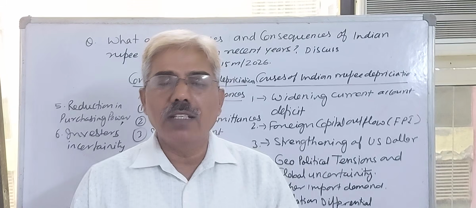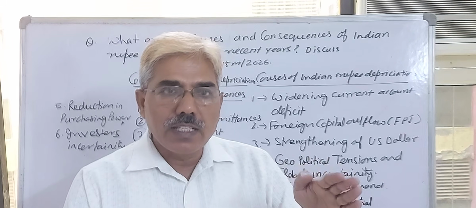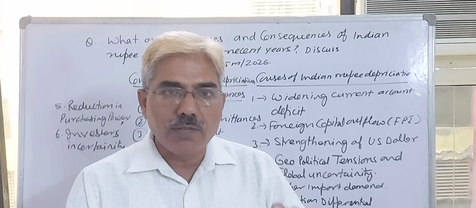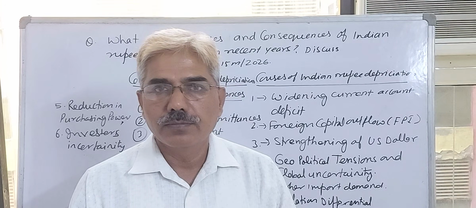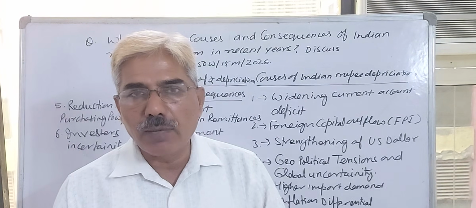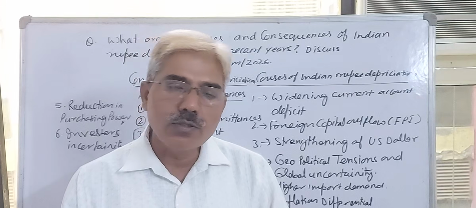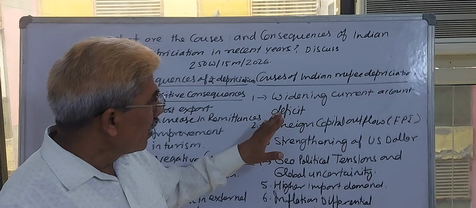Only two accounts are there in the balance of payment. The account which deals with export and import of goods, services and transfer payments is known as the current account. And the account which deals with the export and import of capital is known as the capital account. Now you are clear about the basic concept.